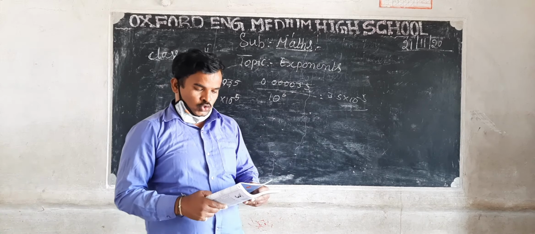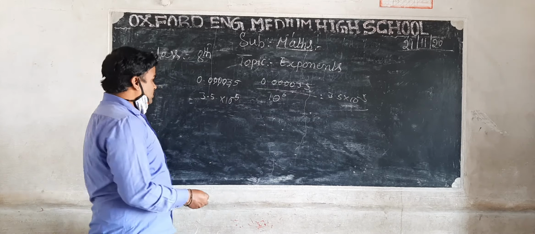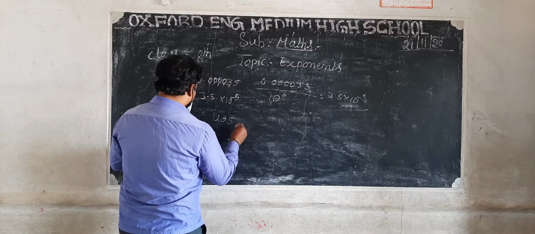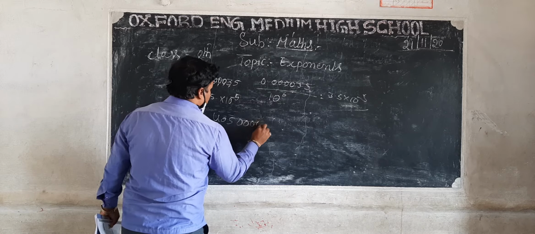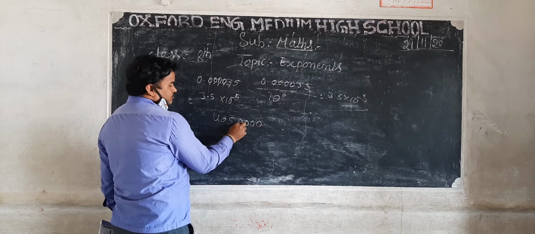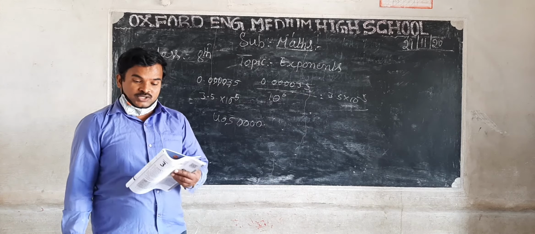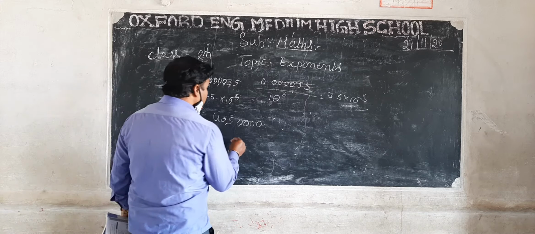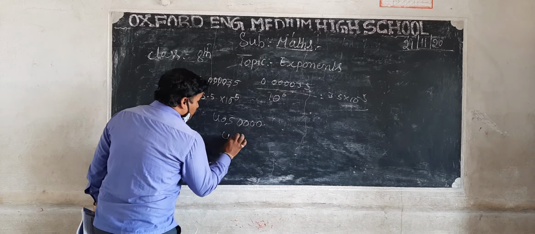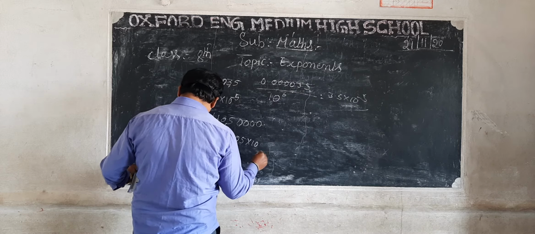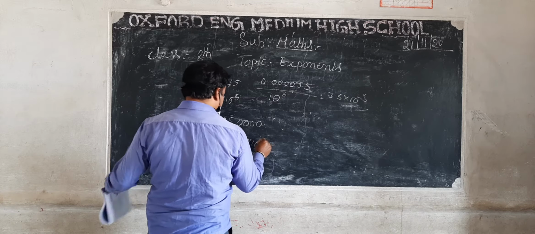And one more, 4050000. See, this is what? 40,50,000. This 40,50,000 we convert into the exponent form, 4.05 into 10 to the power of plus 6.